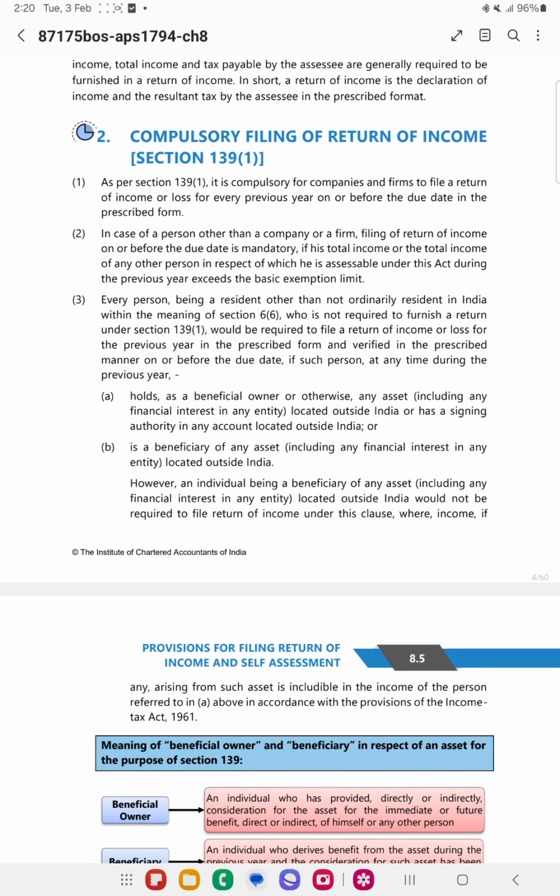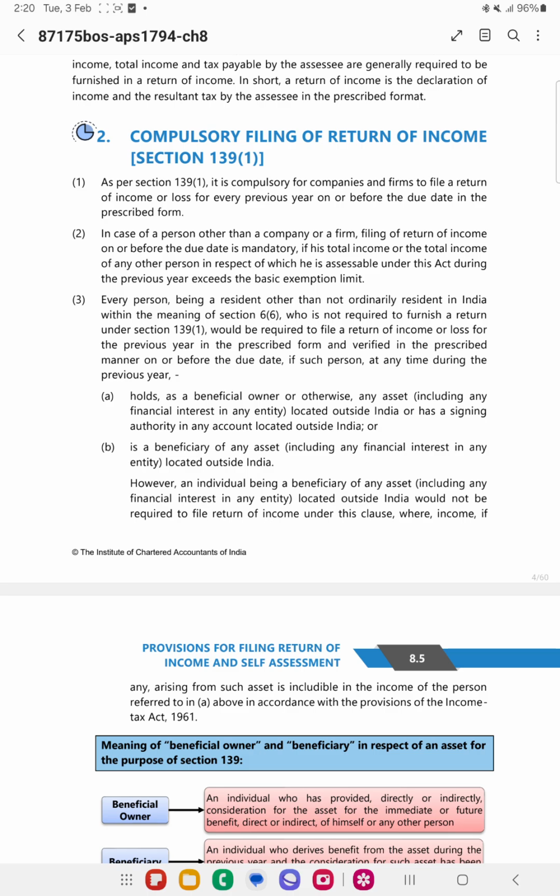He needs to file the return of income in the two cases that he is a beneficial owner of any asset which is located outside India, or he has a signing authority of any account which is located outside India, or he is a beneficiary of any asset, meaning he is deriving any benefit from any asset which is located outside India.